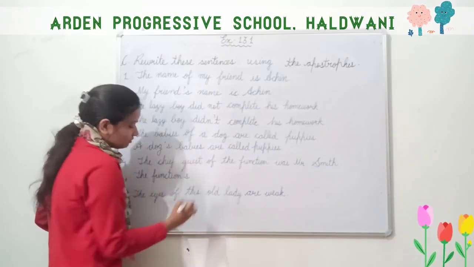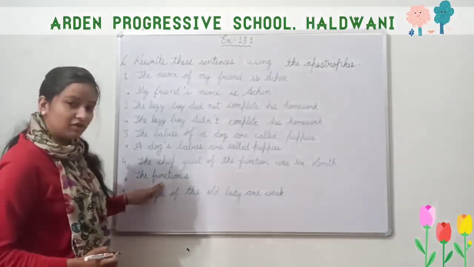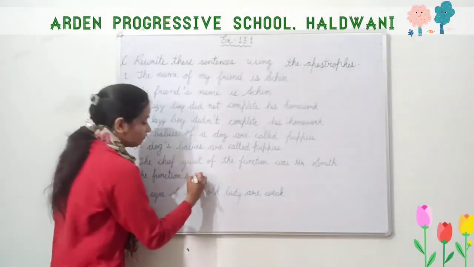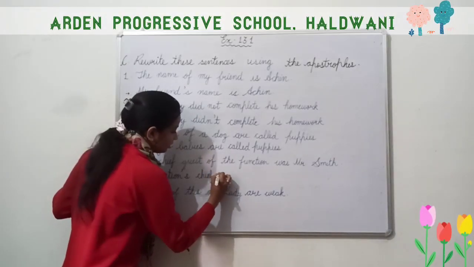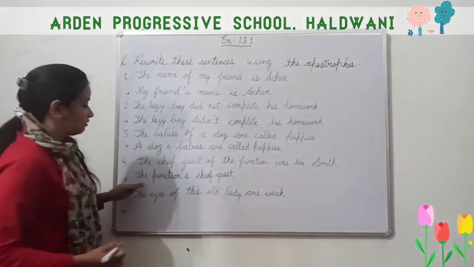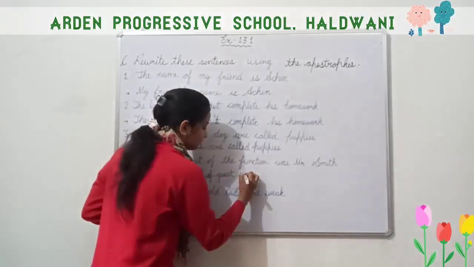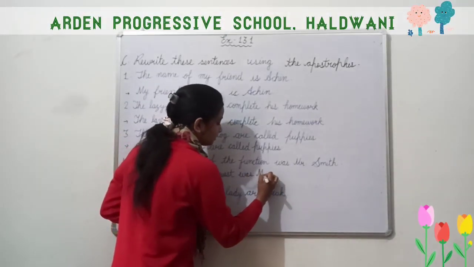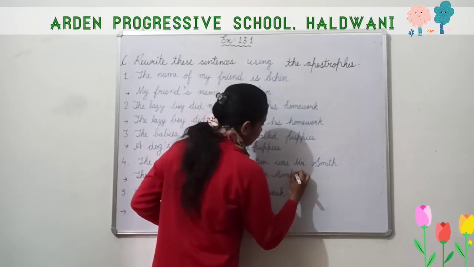Then S. Means the chief guest belongs to the function. So the function's chief guest, G-U-E-S-T. The function's chief guest was Mr. Smith, S-M-I-T-H.